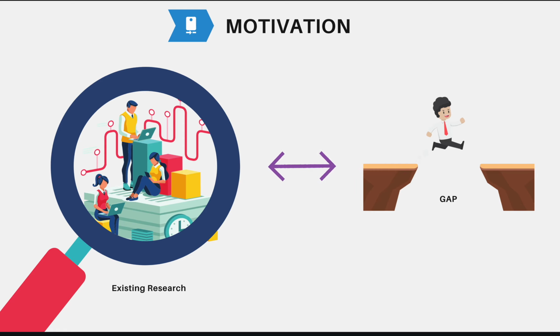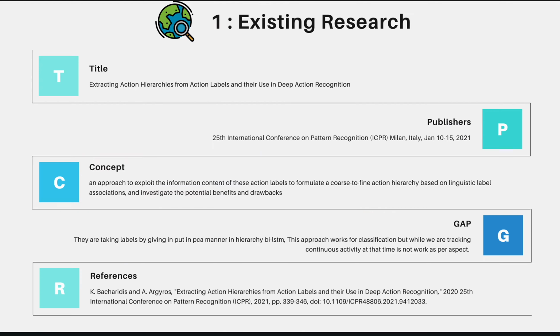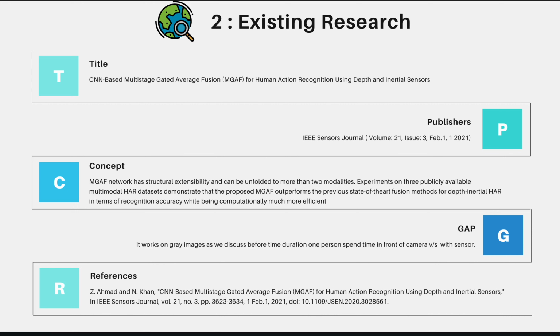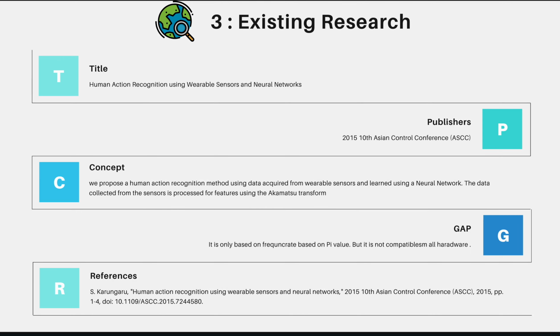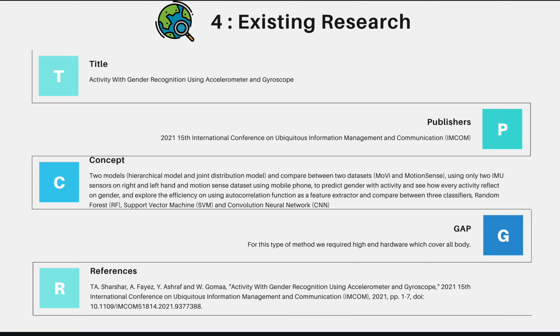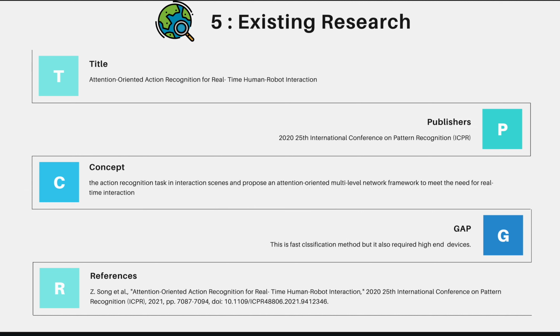Now, the motivation part. Here we consider some existing papers and analyze the gap which motivated us to develop this solution. First, a hierarchical model solution. Second, a CNN based multi-gadget average fusion, MGAF. Third, human activity recognition using wearable sensors. Then gender recognition using accelerometer and gyroscope with activity. And last, attention oriented action recognition for real time human robot interaction.